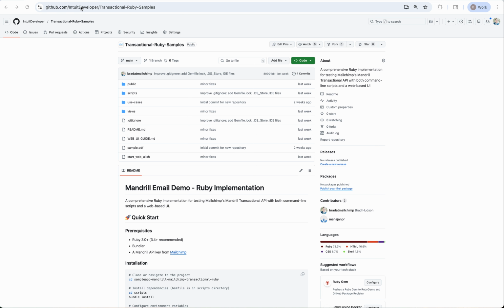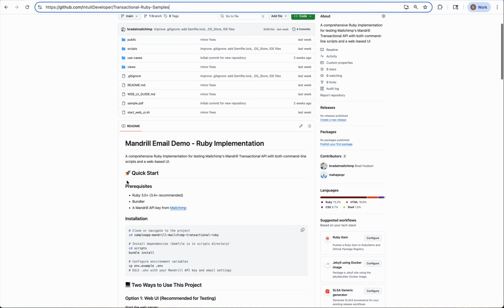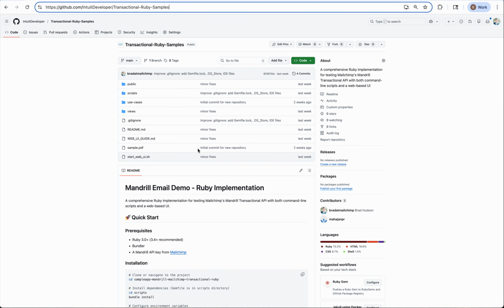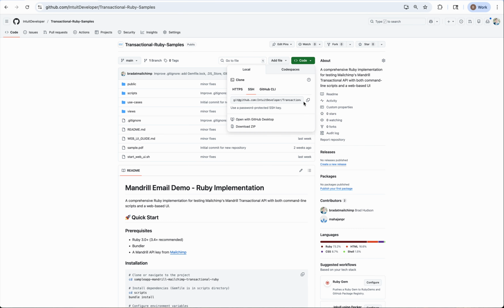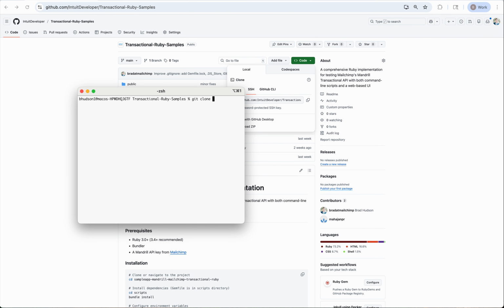So first things first, you're going to navigate to the Intuit Developer GitHub and find our Transactional Ruby Samples repository. Here you're going to see a lot of different files and a README to get you started that we'll go over in just a second. But first, we want to grab our SSH link and run git clone with it. I've already run this command, but that will get your code all squared away.